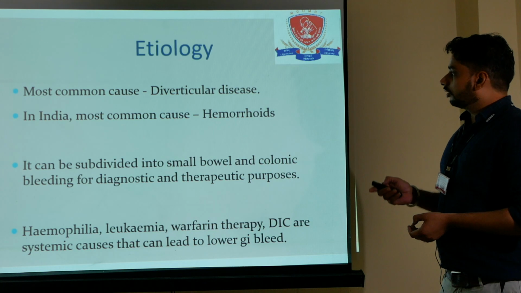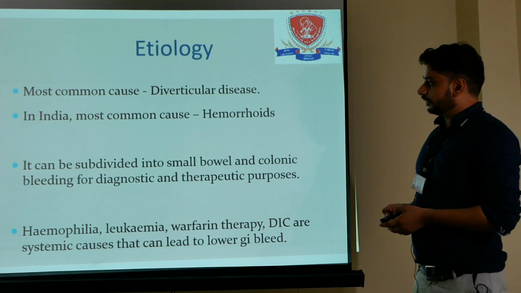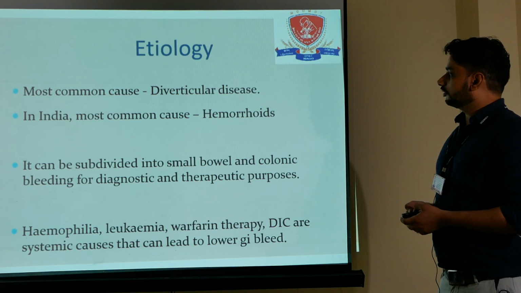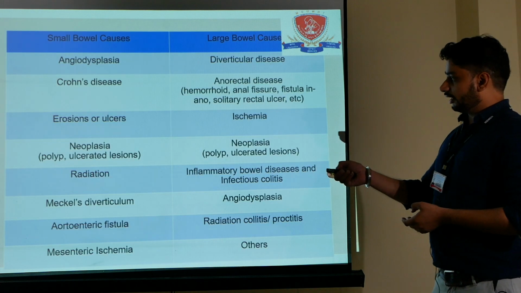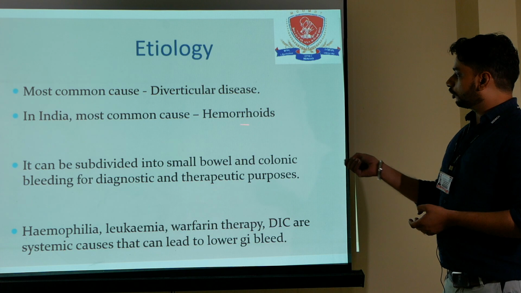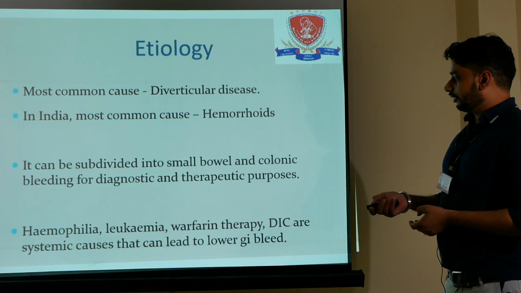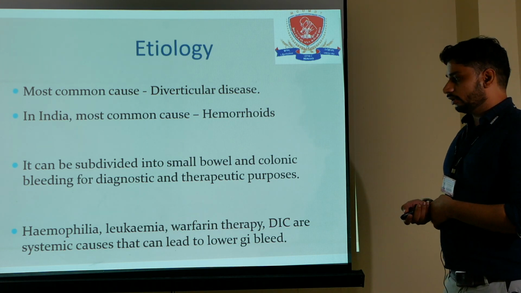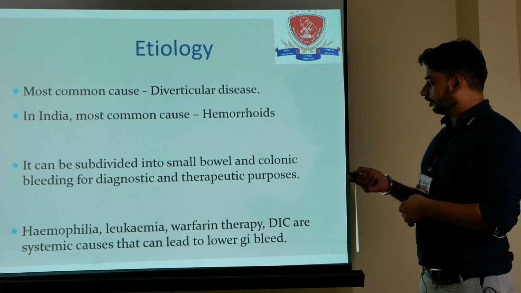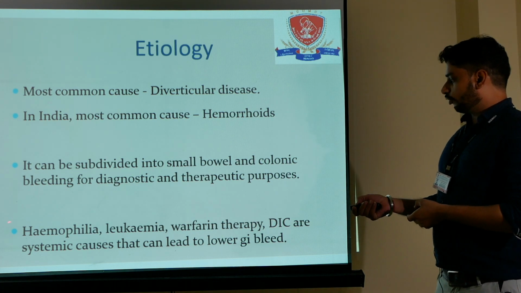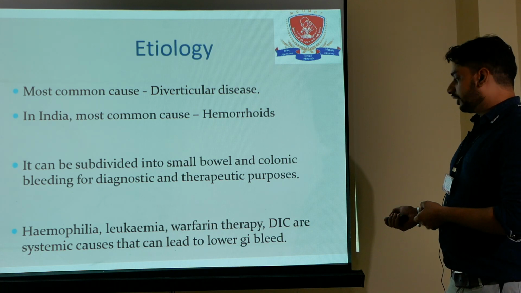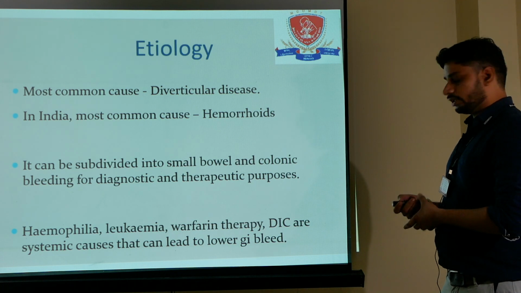Then the etiology of the lower GI bleed. The most common cause worldwide is diverticular disease, but in India the most common cause is hemorrhoid. It can be subdivided into small bowel and colonic bleeding for diagnostic and therapeutic purposes. Other causes are hemophilia, leukemia, warfarin therapy, DIC, systemic causes that can lead to lower GI bleed.